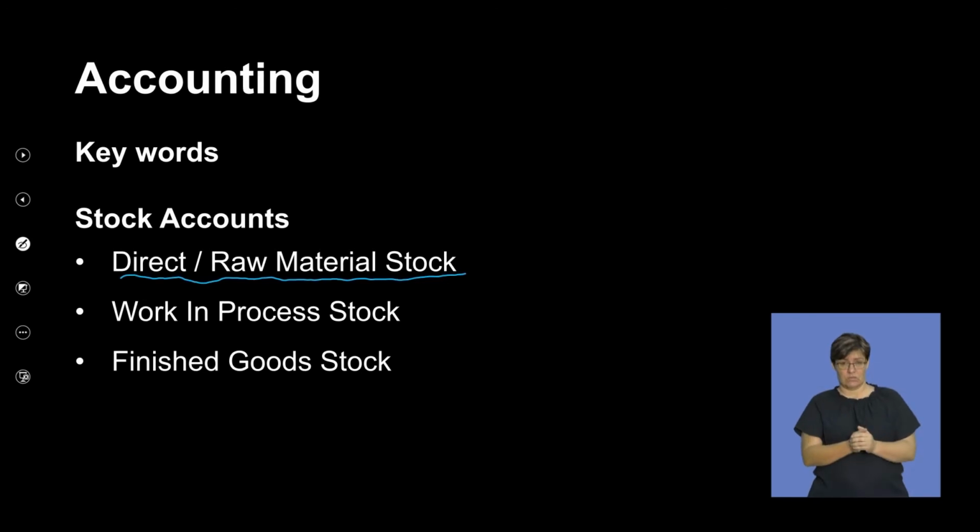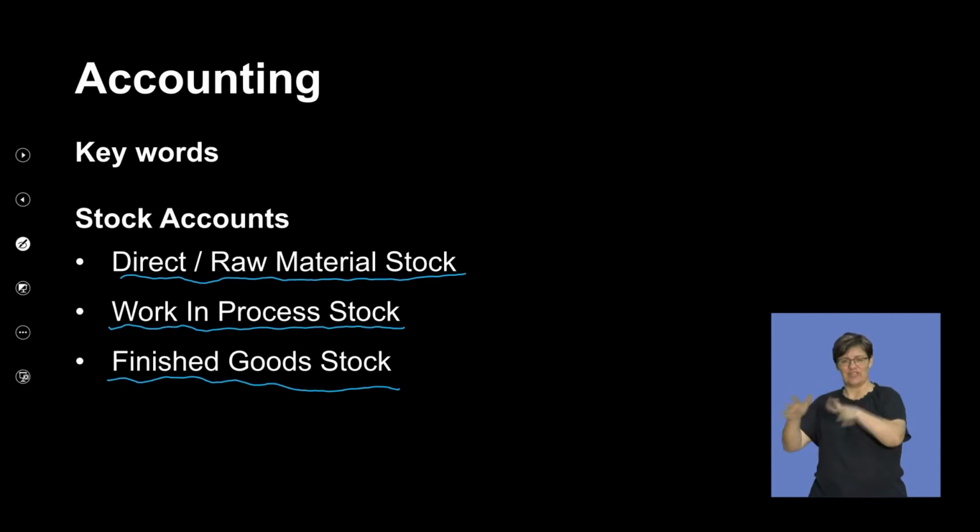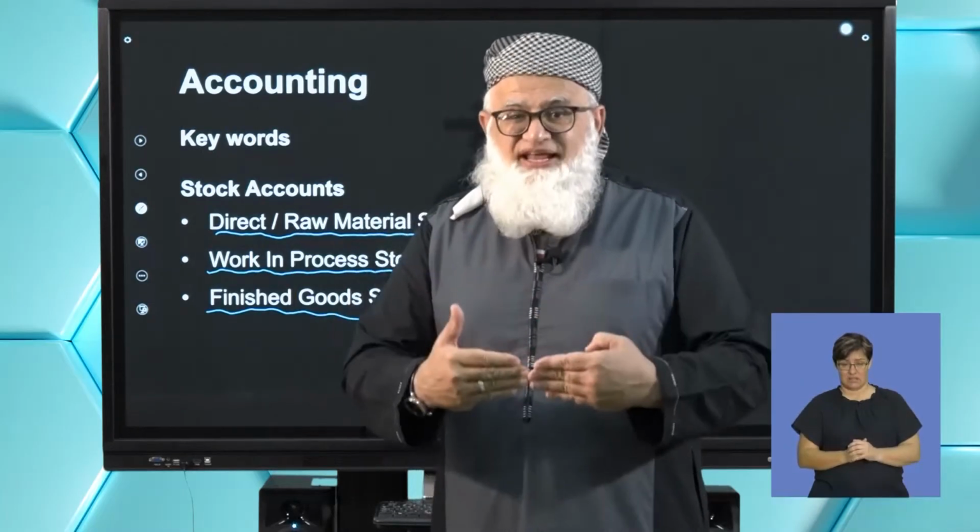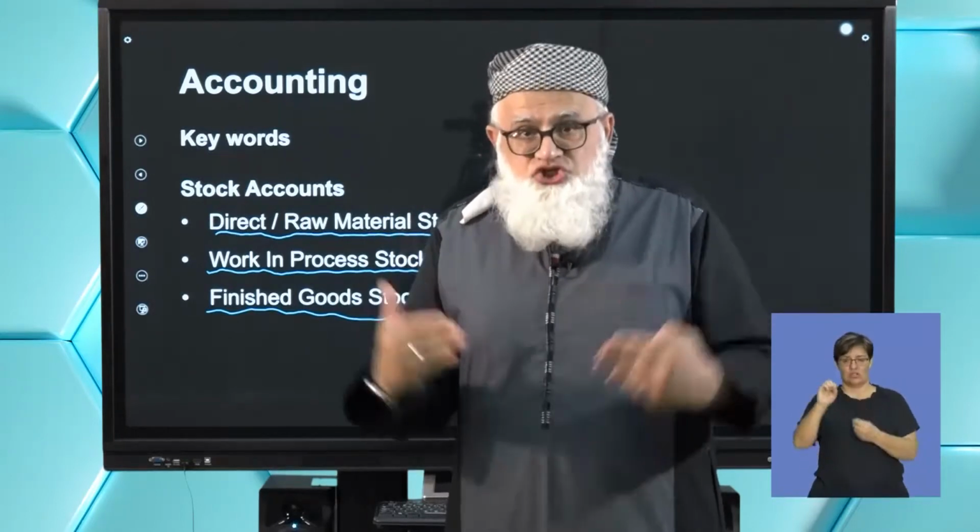Number two, your work in process stock account, which we're going to come back to later, but we're just identifying them now so that you have an idea of what we're talking about. And number three, your finished goods stock account. So these are your stock accounts. Remember, they deal specifically with stock.